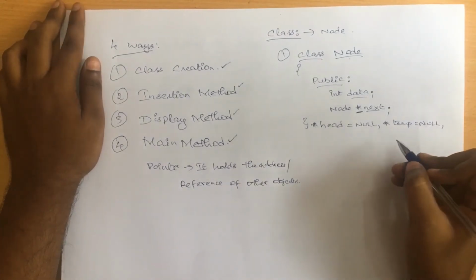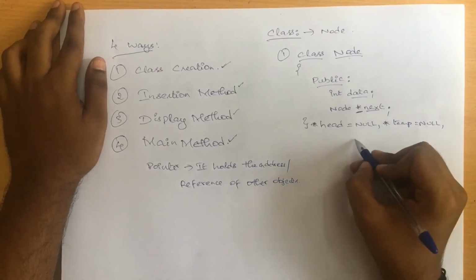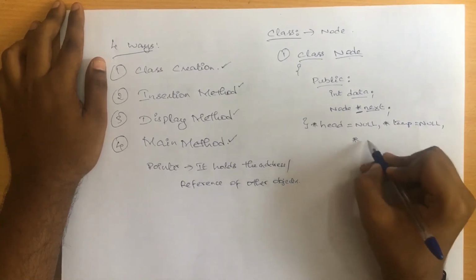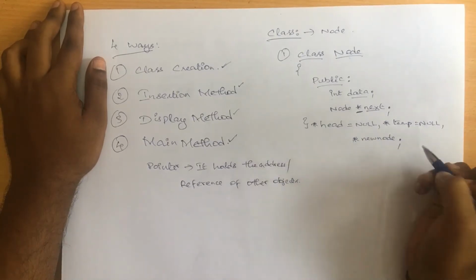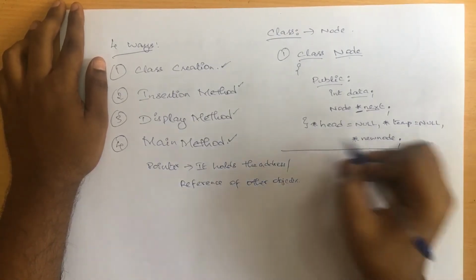Along with this, I want to create my node every time, right? So I want to create a new node, or I want to create an object every time. So we are going to give the name as new node. This is the first step which we are going to do, right?